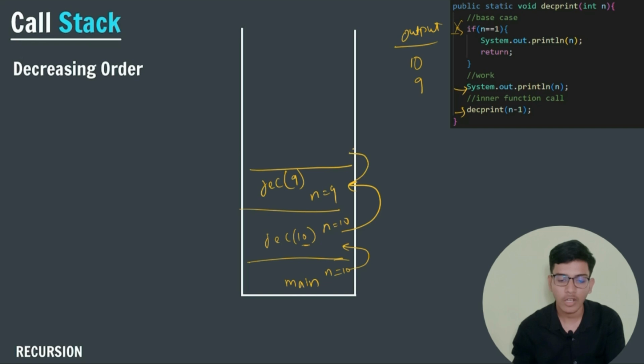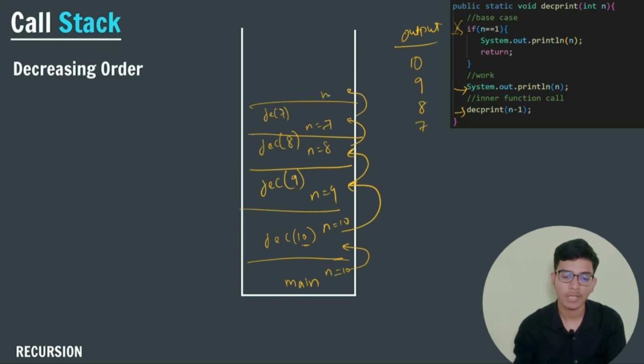After that, I will call for 8. So dec will become n minus 1, that is 8 now. So n is equal to 8 now, and again I am checking if my n is equal to 1. No. Again print the value of 8 and call for 7. So dec of 7, here n is equal to 7. Again n is not equal to 1, print the value of 7. After that, n will become 6 and dec of 6.